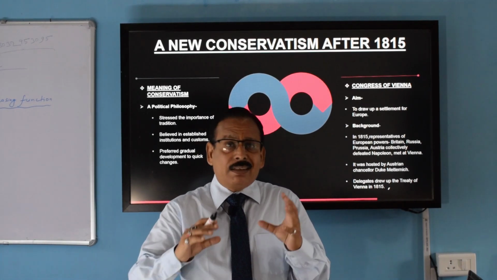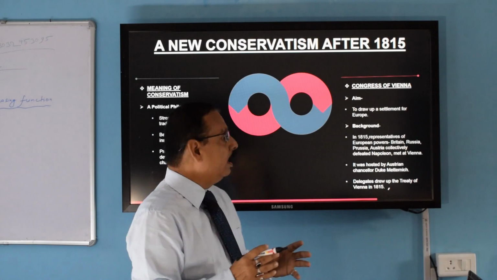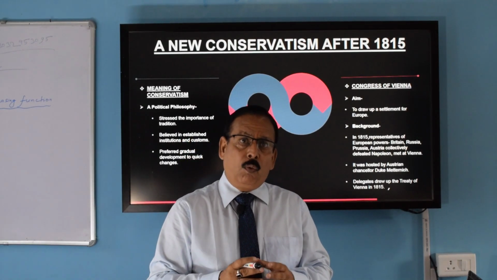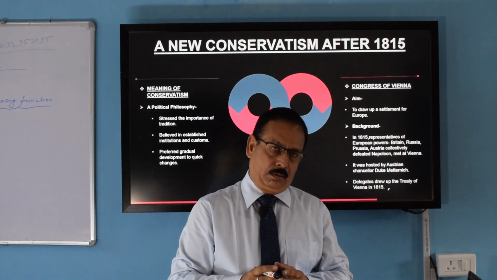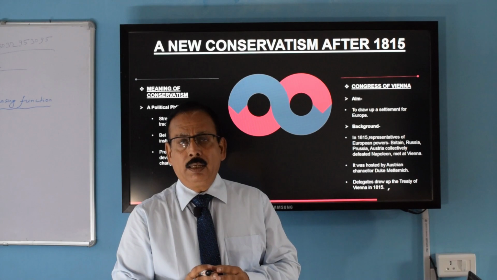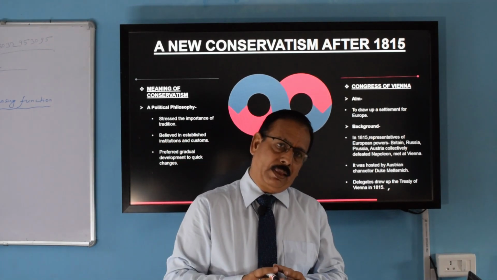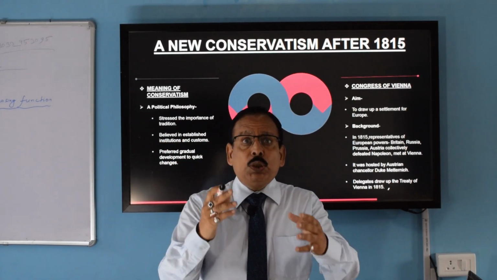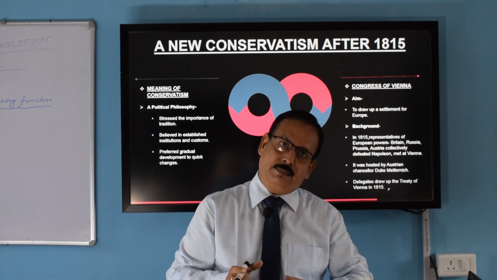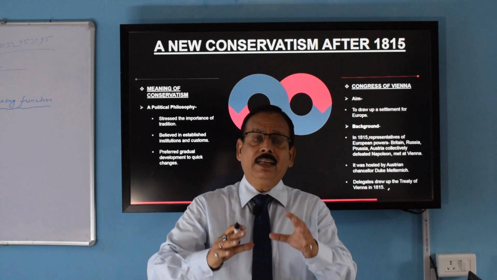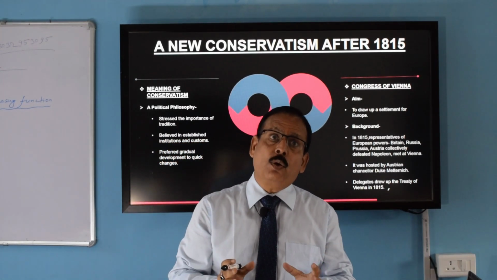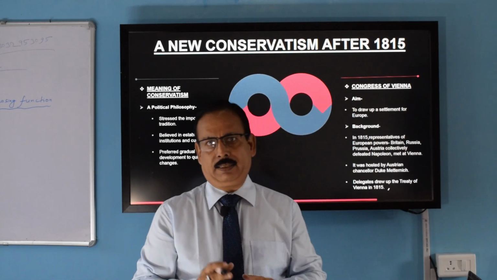Now, let us understand the Congress of Vienna. What was the background of the Congress of Vienna? It is very surprising that in order to defeat Napoleon, four countries came together and formed an alliance, and that alliance was called the Grand Alliance.